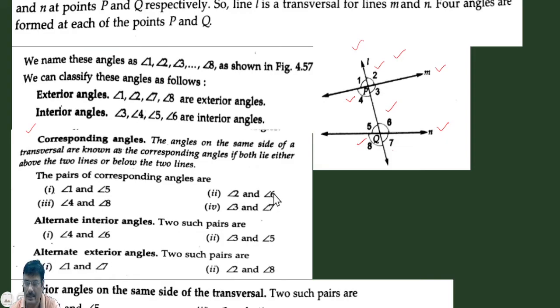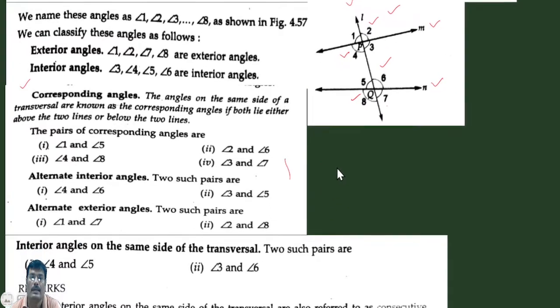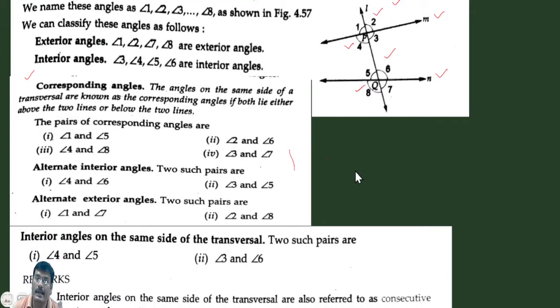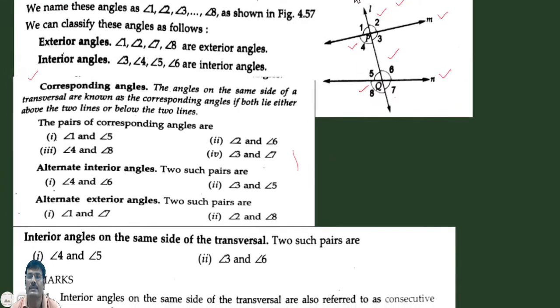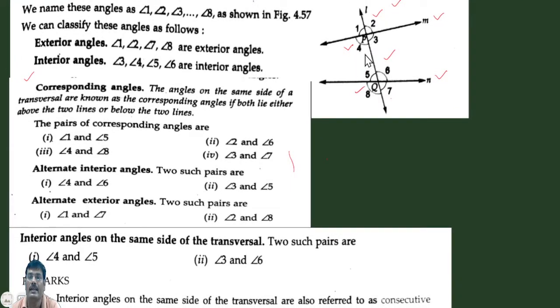After this, we have to learn the alternate interior angles. What do you mean by alternate? Alternate means the angles lie on opposite sides of a transversal. So this is the transversal line, and angle 4 and angle 6 lie on opposite sides of it. This is known as an alternate angle. 3 and 6 are alternate angles, 4 and 5 are alternate angles, 3 and 5 are also alternate angles.